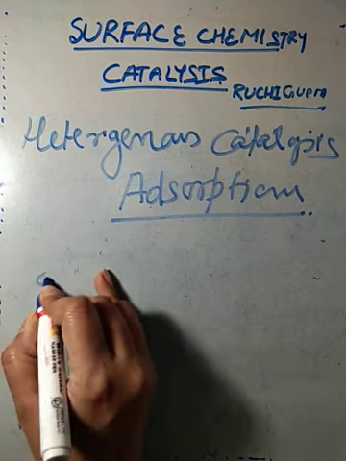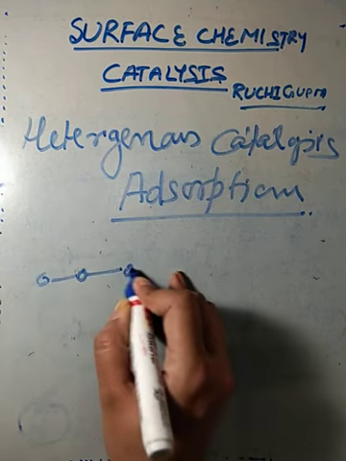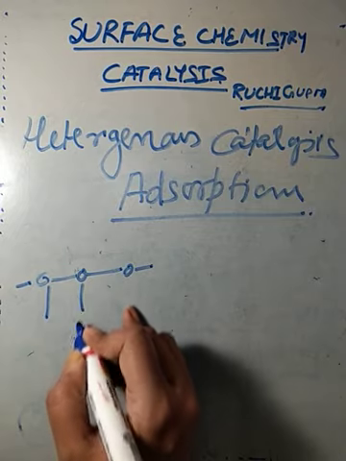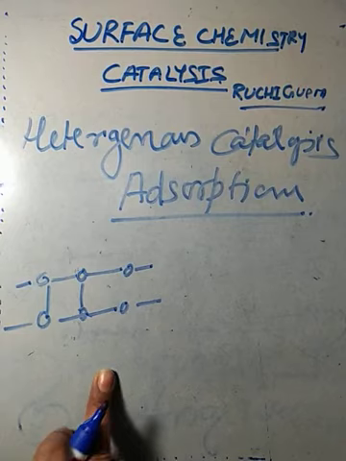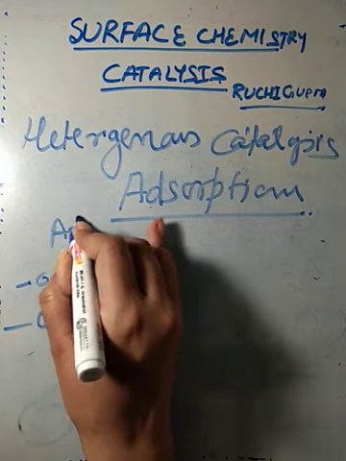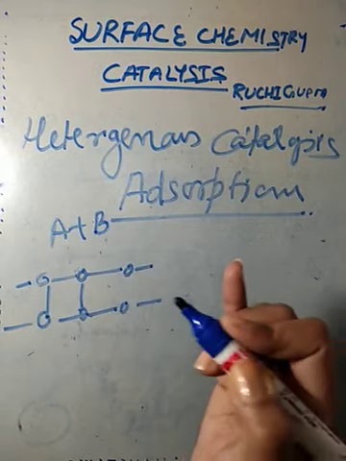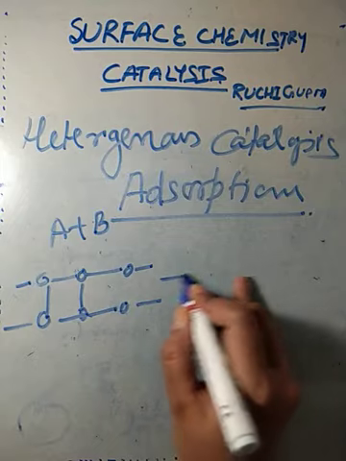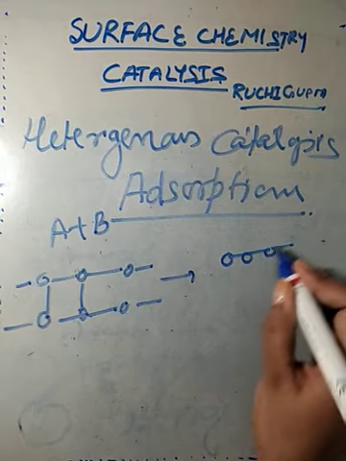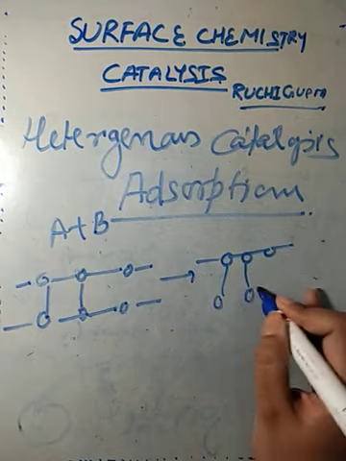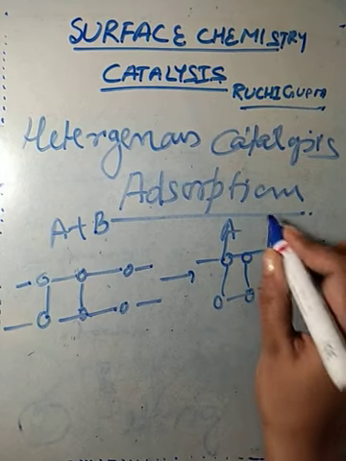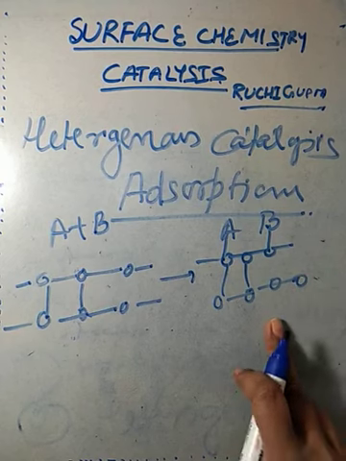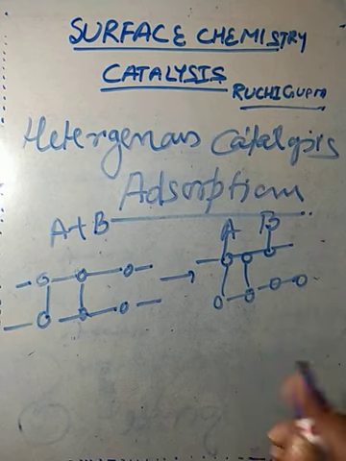For example, in a diagrammatic representation of a catalyst, and A and B are the two reactants, then they get adsorbed on the surface. A and B. So it is the phase which is called adsorption.